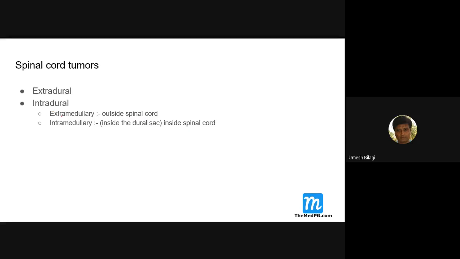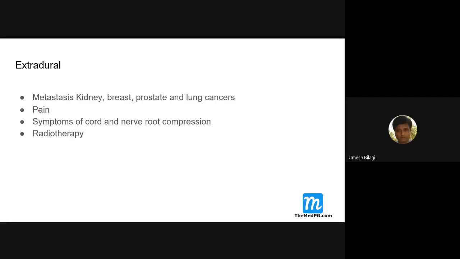So extramedullary means outside the spinal cord but within the dura. Intramedullary means inside the spinal cord. Extradural means outside the dura mater. You got this classification, right? I'll go to the next slide.